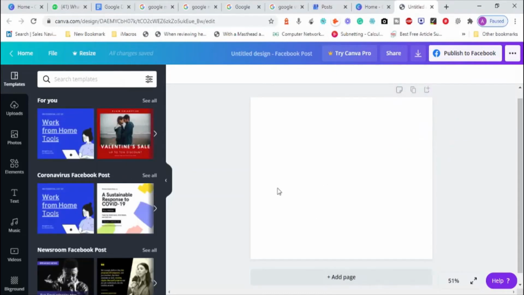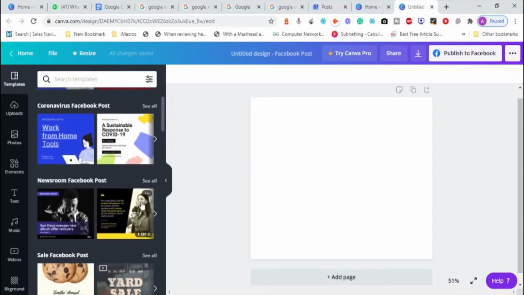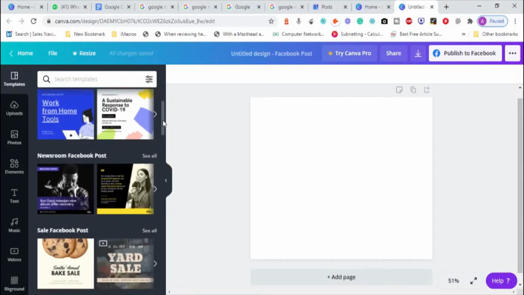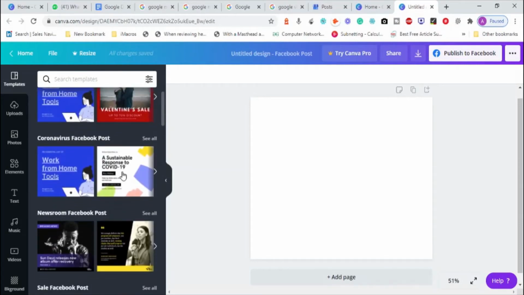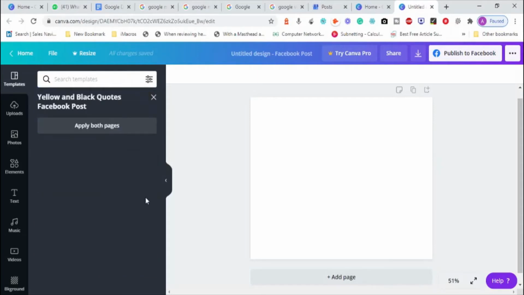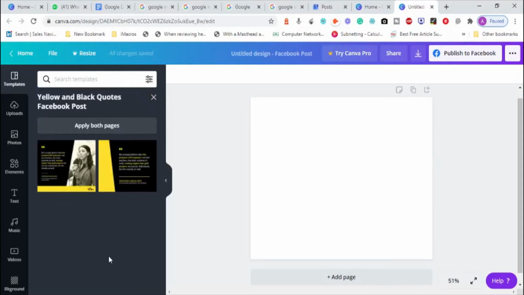Now, here it is very blank. I can go to the left side option and check out the options, whichever I have. Let me take up anything of my choice, whichever kind of offer I feel like giving. So click on this one, apply to both the pages? No, I will click on only this one.